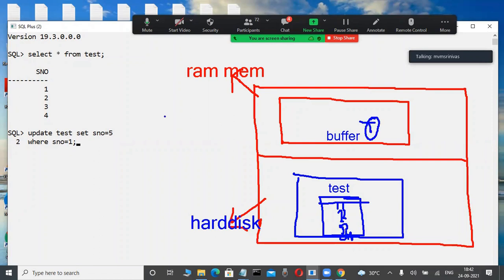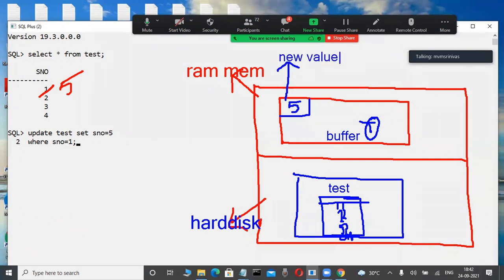Okay, fine. Now, what is the new value here? 5. Very good. What is the old value? I want to change this 1 into 5, for example, for my interest purpose. Now, what is the new value? 5. What is the old value? 1. That 5, the new value for the transaction, is stored where? In a buffer only, some place here. The new value is stored in the dirty buffer.